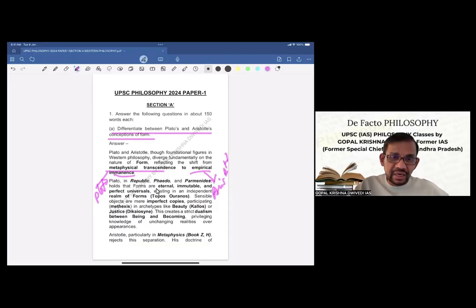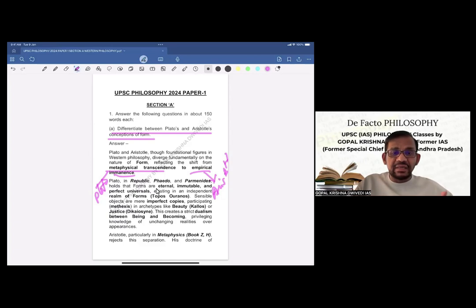So you see here, the first paragraph itself is directly hitting the question, bullseye. So we are not deviating from the directive. We are straightaway, in the first paragraph itself, summarizing the whole idea: what is the difference between the two philosophers as far as the conception of form is concerned? Then in the next two paragraphs, in one paragraph we will explain Plato's idea, in another paragraph we will explain Aristotle's idea, and then finally we will conclude. In the conclusion, again we will emphasize the same thing.